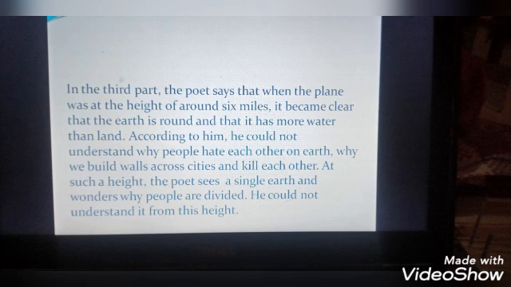In such an earth, why such a division? Why such a discrimination? He is asking many questions to himself, but those questions all remain unanswered. He could not understand the reasons even from this height. So that's the poem. The three stanzas which I have explained, I think it's clear for you. Thank you.